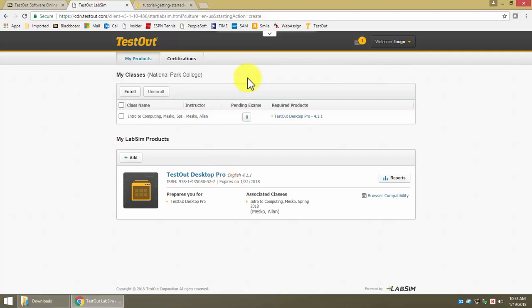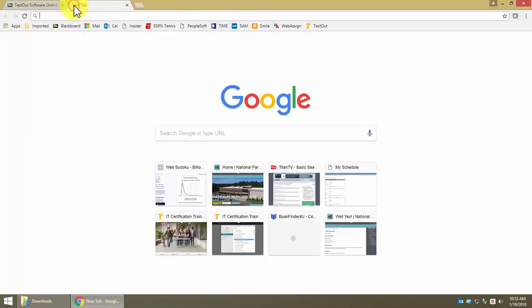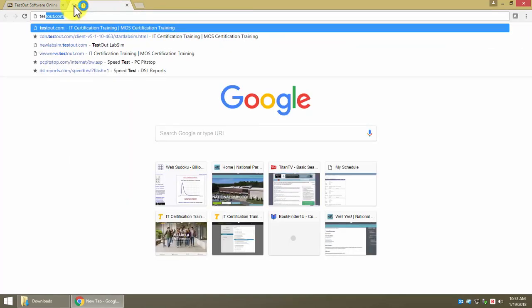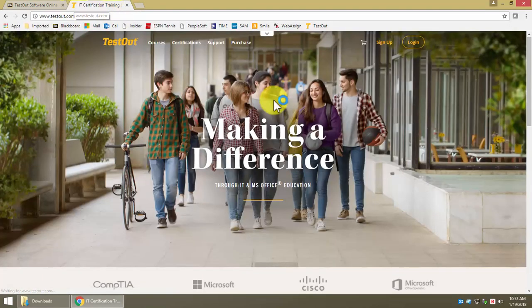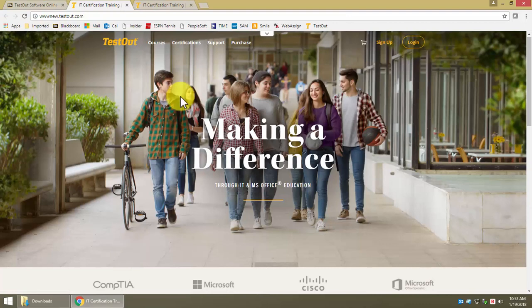Let's make sure we can get back in. I'm going to log out. If I'm not in Blackboard and I just want to go here to the TestOut site, I can simply type in testout.com and it will take me to the login screen. I can also get there from Blackboard by clicking this link. Same thing. Many ways to get there.